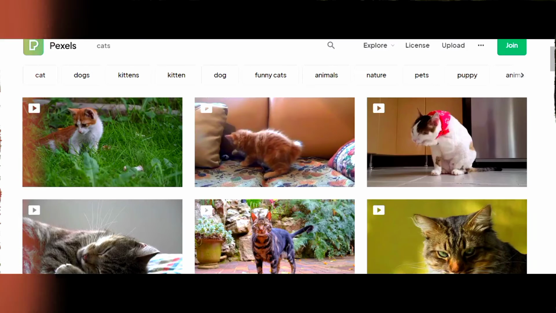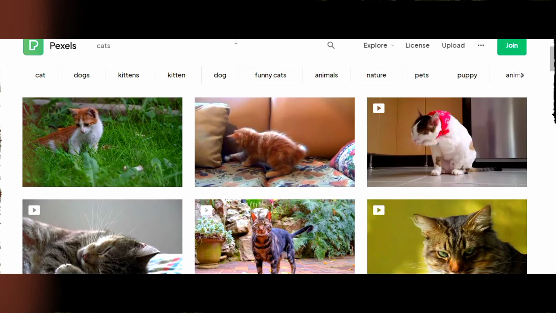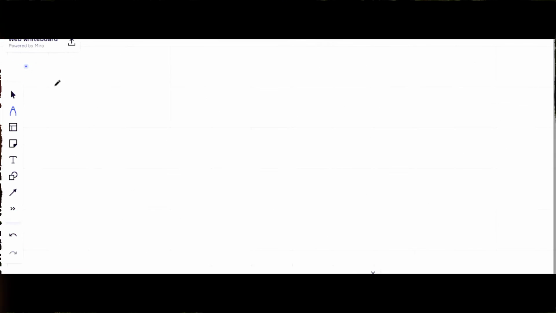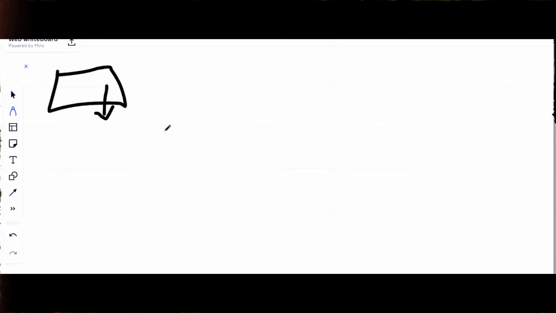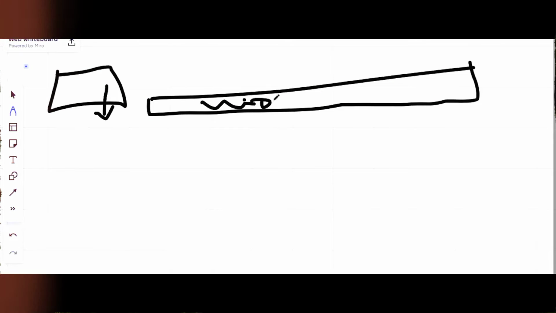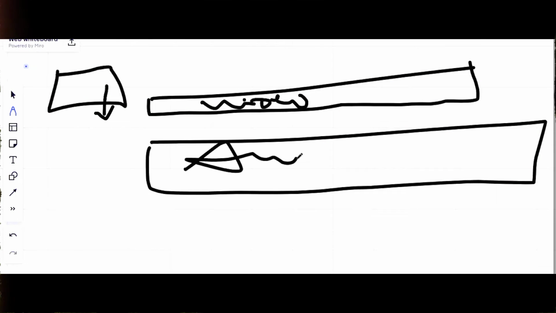Whenever you download it, you can go up here, download the video, and take it onto a track. You put the track like this, which will be video one, and this is the audio. Everything is ready.